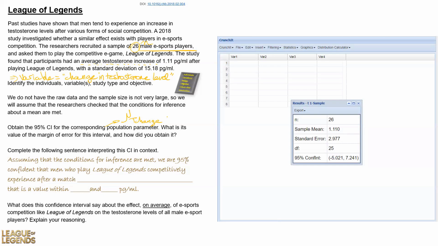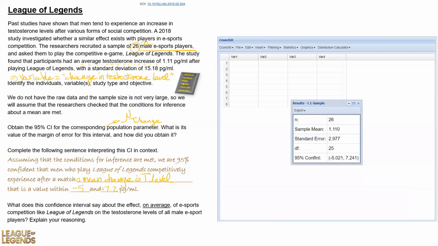So we can interpret this confidence interval in context. Assuming that the conditions for this are met, we are 95% confident that men who play League of Legends competitively experience after a match a mean change in testosterone level, or an average change in testosterone level, that is a value somewhere between -5 and positive 7.2 picogram per milliliter. So understand that men here means all men, not just this sample.